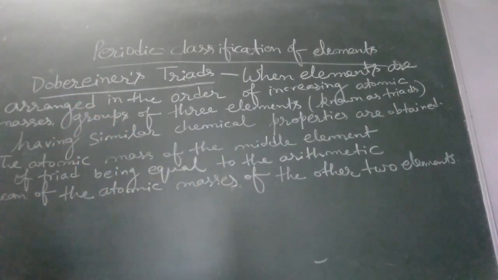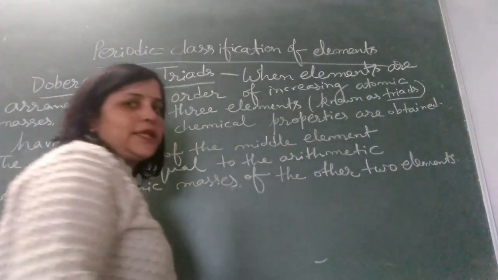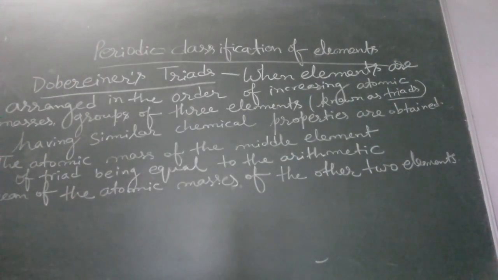Since Dobereiner used only three elements in a group, it is known as Dobereiner's triads. Triads means three. As per Dobereiner, when elements are arranged in order of increasing atomic masses in a group of three elements, the middle element has the average atomic mass of the other two elements.